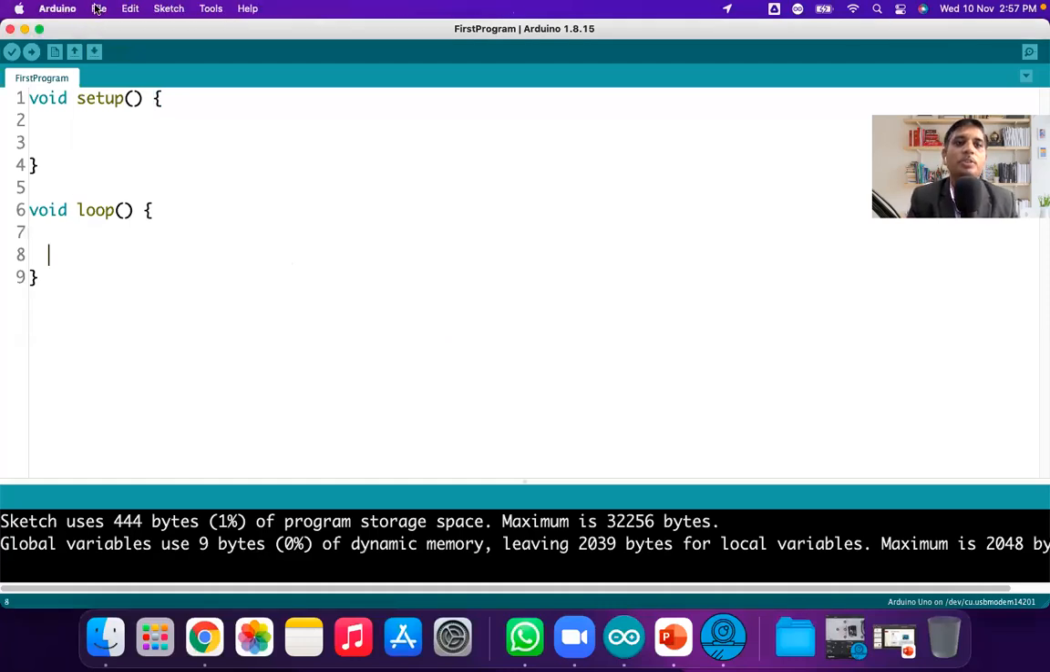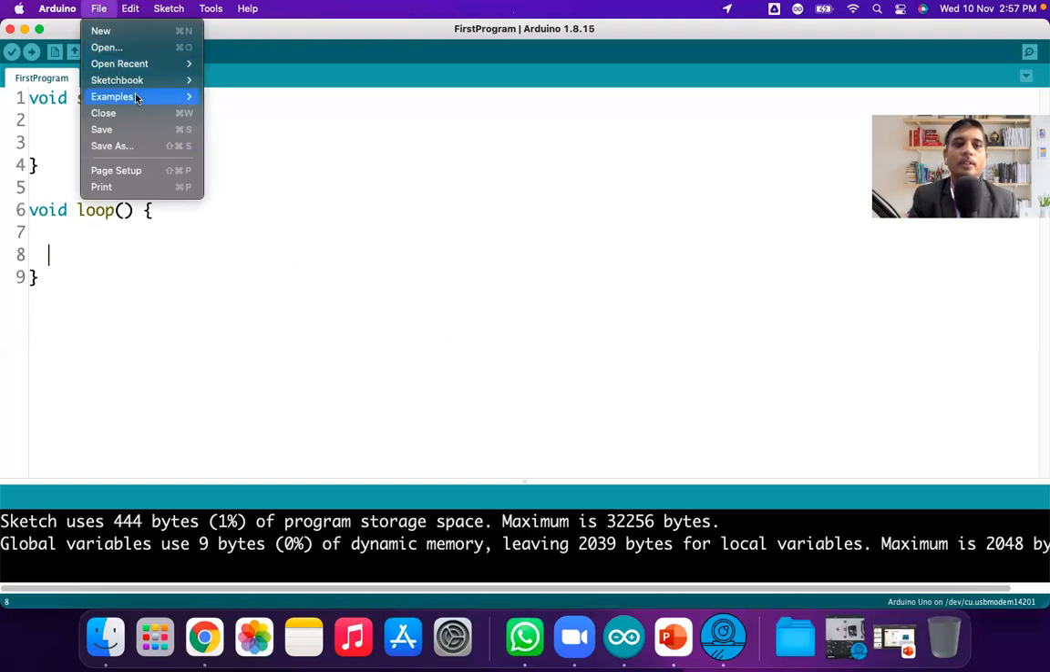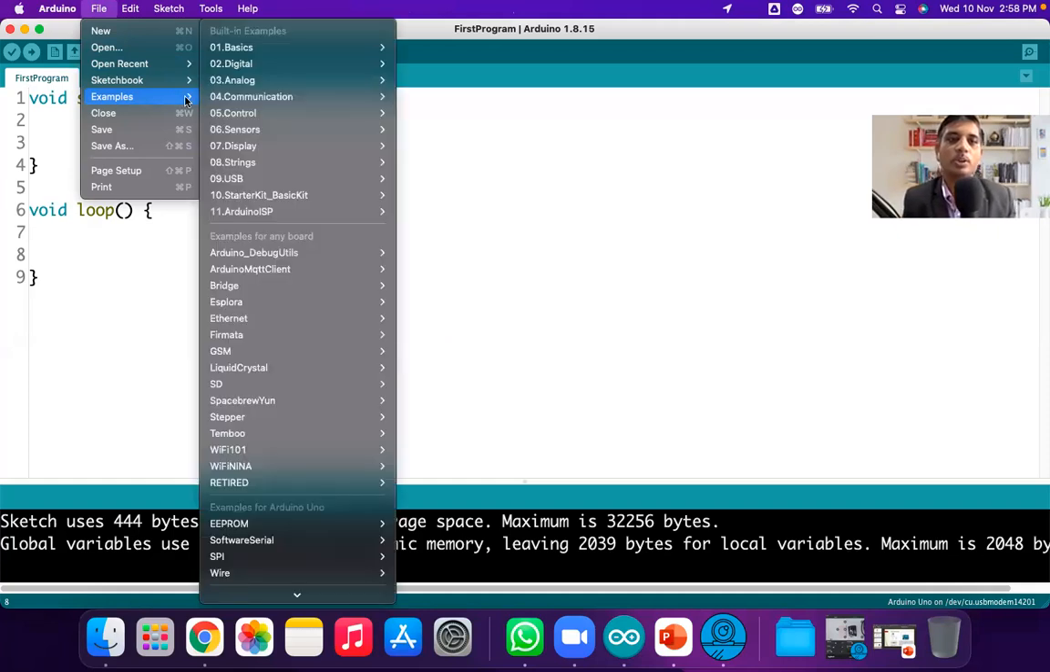So what you need to do is go to File and Examples. This is only for testing the board, whether the board is okay or not. Every time before starting any programming, first check the board. If the board is new, let's check it. How to check the board? Go to File, Examples, Basics, and Blink. What is the path? File, Examples, Basics, and Blink.